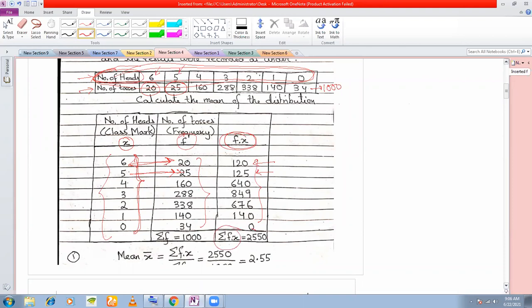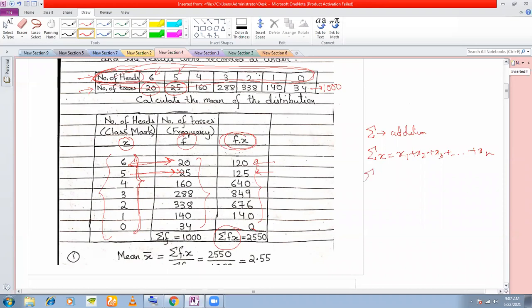Now, meaning of summation I've already explained to you yesterday. Okay, summation fx means addition. Summation means addition. Okay, so if I say summation x, it means the sum of all the observations, right? The n observations that are given to you.